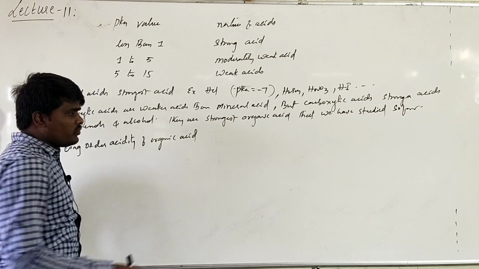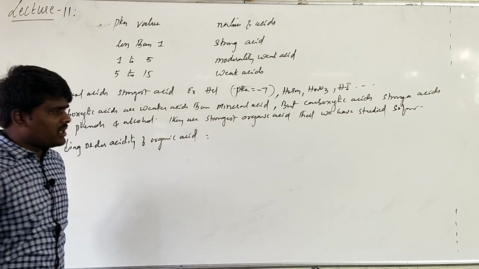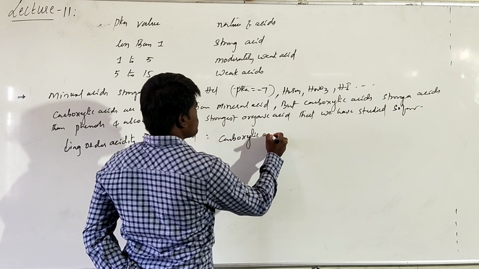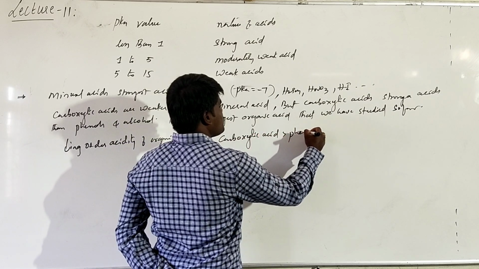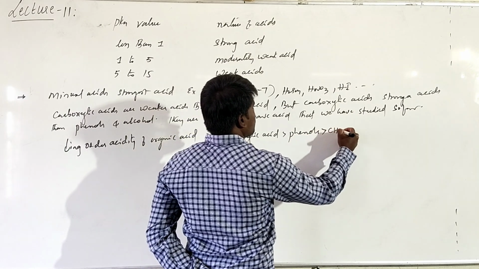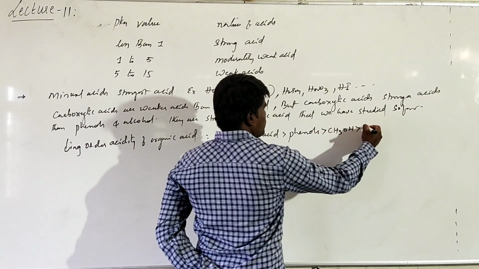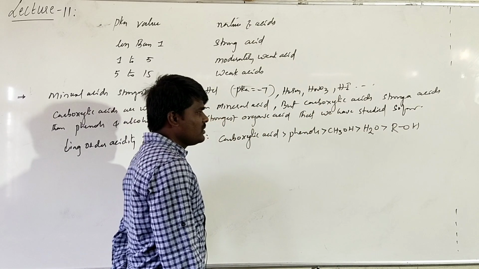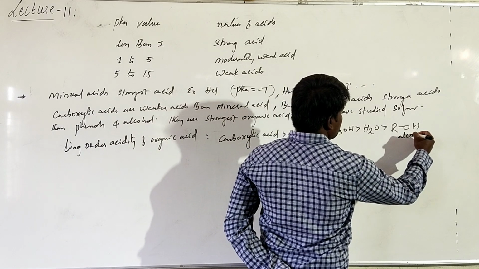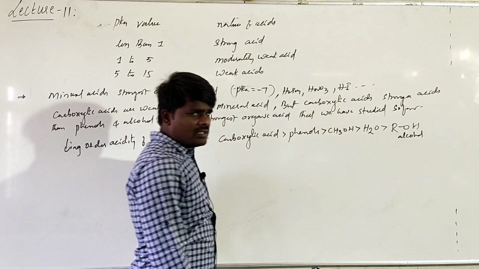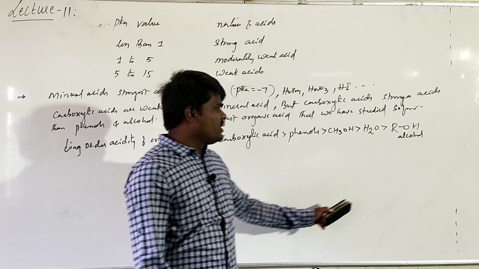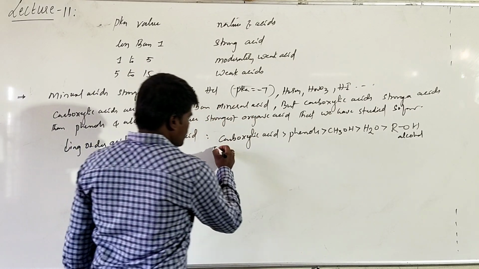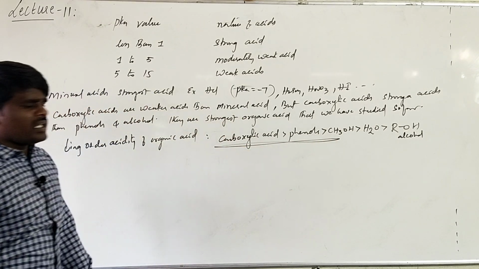What have we studied so far? Among those, if you write the decreasing order of acidic strength: carboxylic acids are strongest, followed by phenols, followed by methanol, followed by water, followed by alcohol. This is the decreasing order. Methanol is also an alcohol, but the acidic strength of methanol is greater than water, while the acidic strength of other alcohols is weaker than water. So these carboxylic acids are found to be the strongest organic acids.